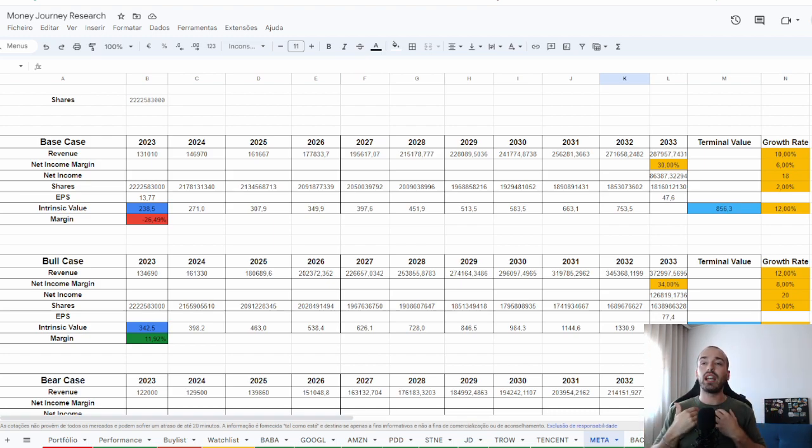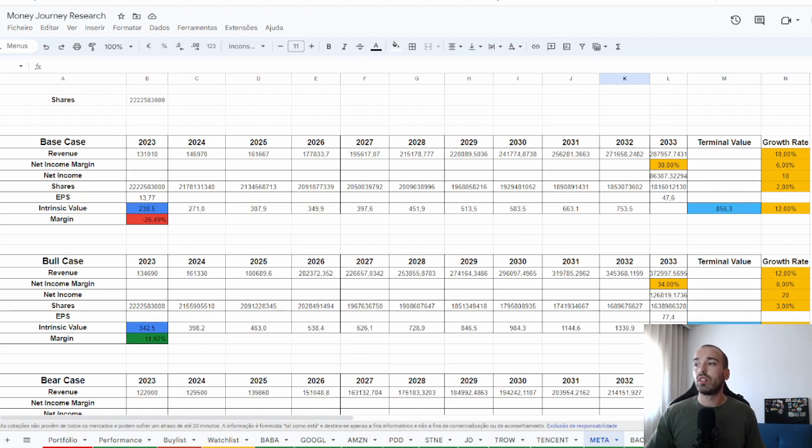That's the intrinsic value. But I like to find the fair value for this company. I want to have better returns than the stock market. For my base case, I always go with 12%. Sometimes I'll go higher. For example, in Chinese stocks, I will go with a 15% discount rate because there is a lot of risk in this investment. For Meta, a really high quality US company, I do believe you could go with 10%. I will go with 12% because I always want to find companies that can give me better returns than the market overall.